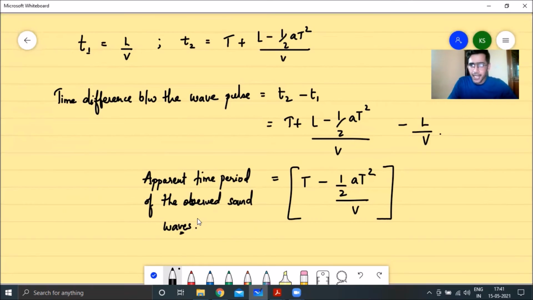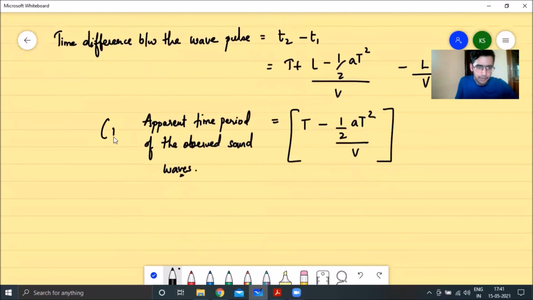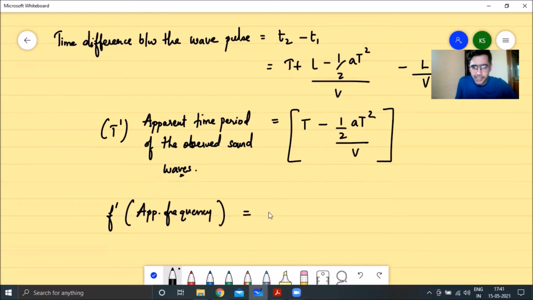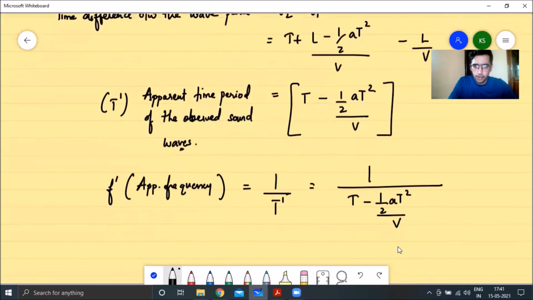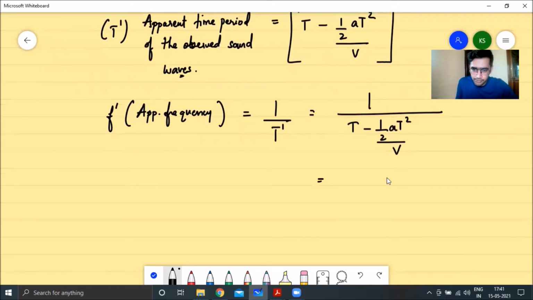And if this is the apparent time period, what will be the apparent frequency? Let me write this value as f dash. The apparent frequency according to the observer, if you remember the derivation, is nothing but the reciprocal of the apparent time period. So that will be equal to 1 by (capital T minus half a capital T squared divided by v). Now on simplifying this, v goes to the numerator, so this becomes v by (vT minus half a T squared).